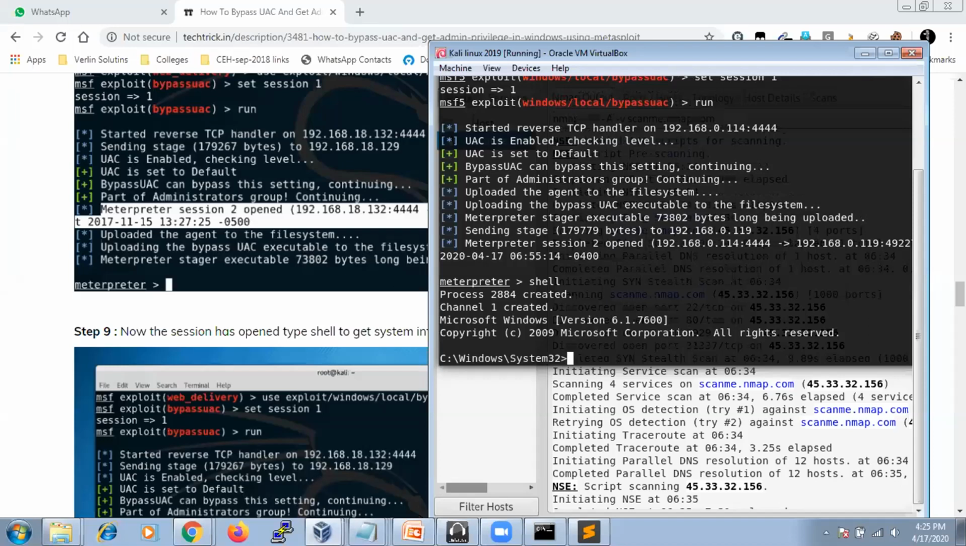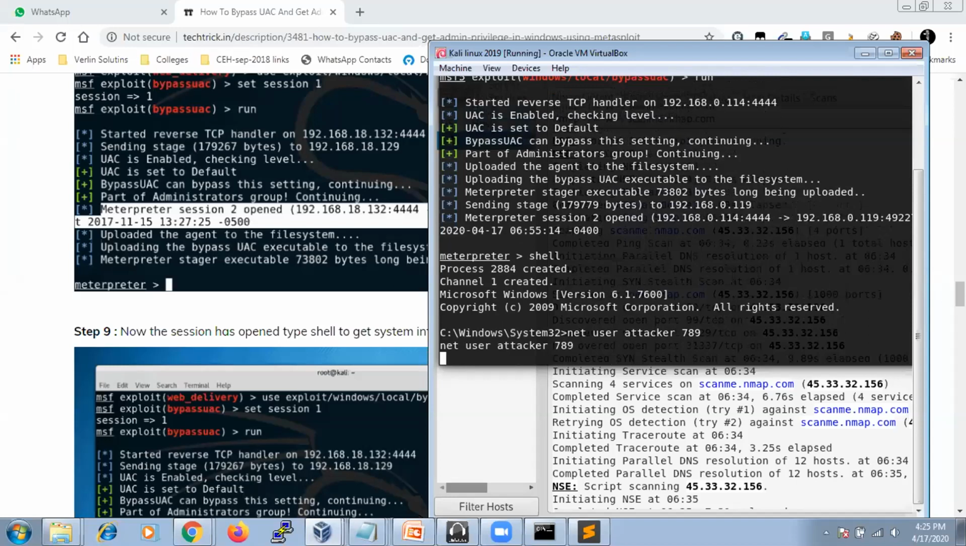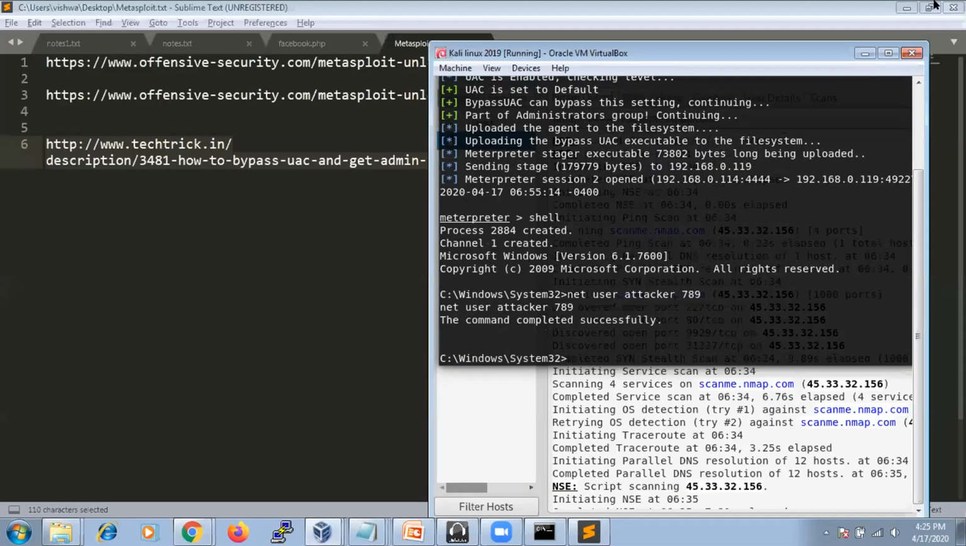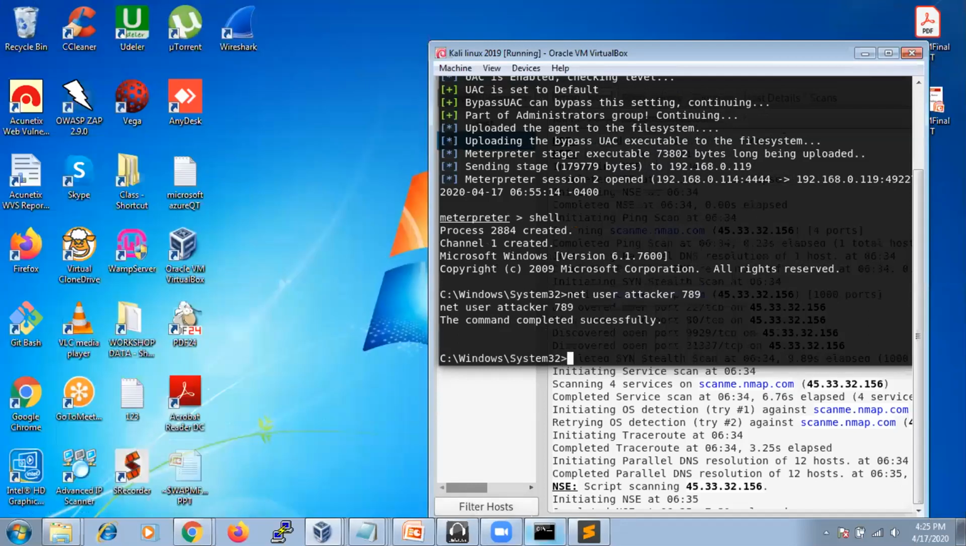From here, you can change the password: net user attacker. The password is 123, right? So I'm going to change it to 789. Enter. See, command completed successfully. Now we'll go to Windows 7. We'll check whether the password is changed or not.